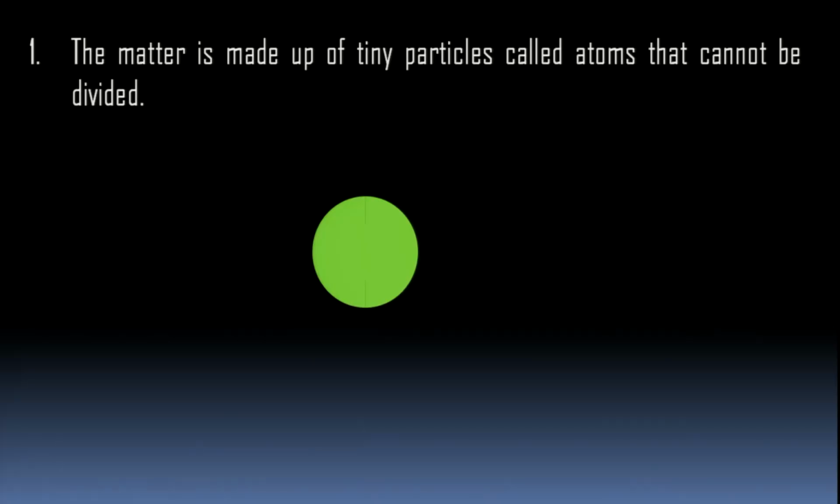Now let's discuss one by one. Matter is made up of tiny particles called atoms that cannot be divided. As I had discussed earlier, if we take a piece of paper and tear it and tear it and tear it, we will come to a time when we cannot break it further. And that entity is known as an atom.